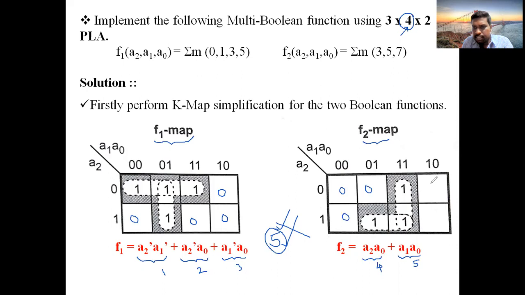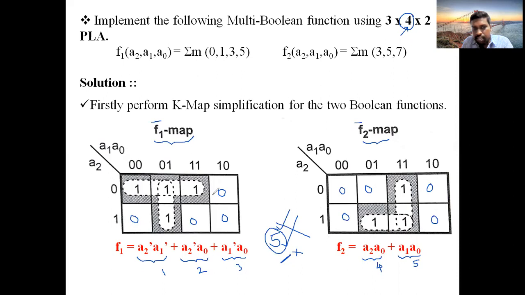What I am saying is, firstly you have grouped ones. See here, we are grouping ones. When you group the ones in a K-map, you get 5 product terms, which is not our condition. So what I am doing is, you find F1 bar and F2 bar. What are F1 bar and F2 bar?